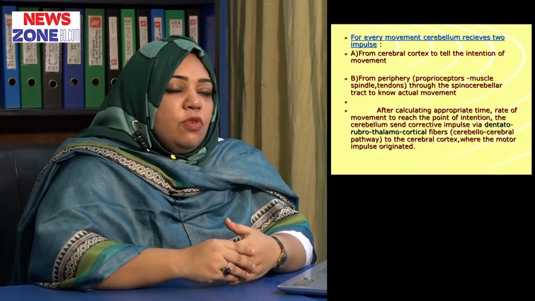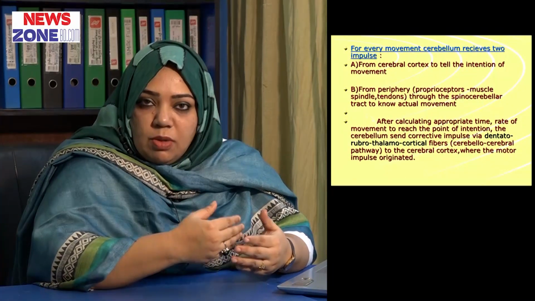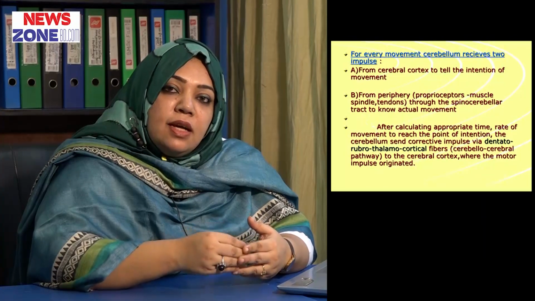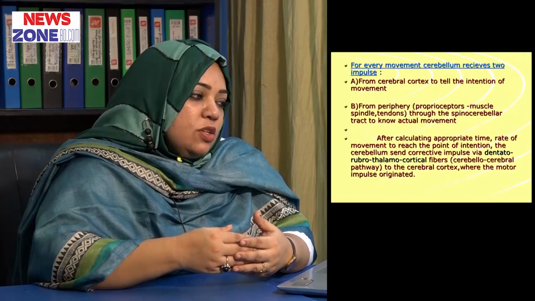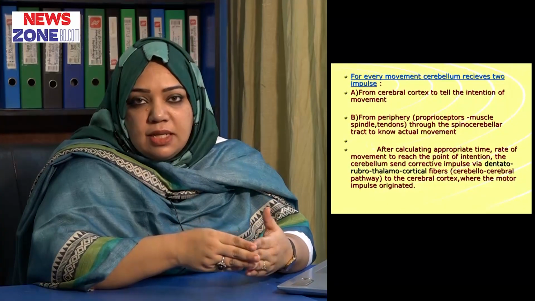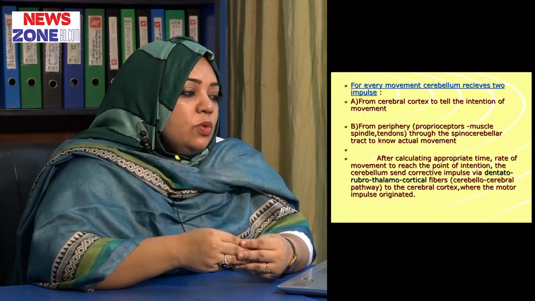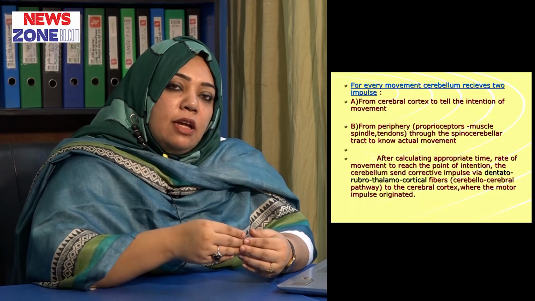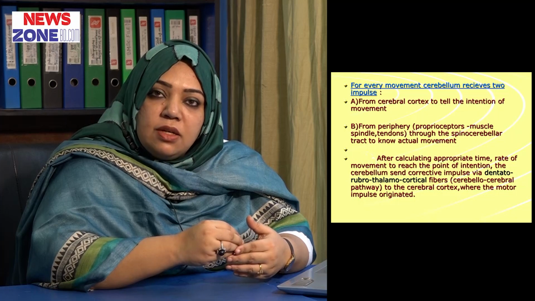So for every movement, our cerebellum receives two inputs. One is from the motor cortex, which tells the intention of the movement. The other is sensory information from the periphery through the proprioceptors, that is, the muscle spindles and the Golgi tendon organs, and this comes through the spinocerebellar tract. From the periphery, the cerebellum receives sensory information which tells it what actual movement is going on.